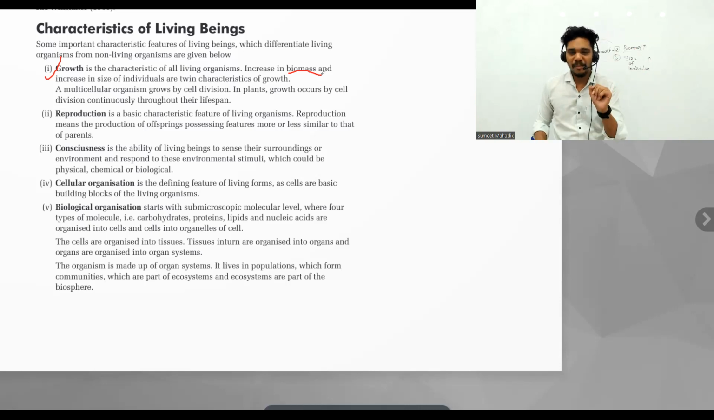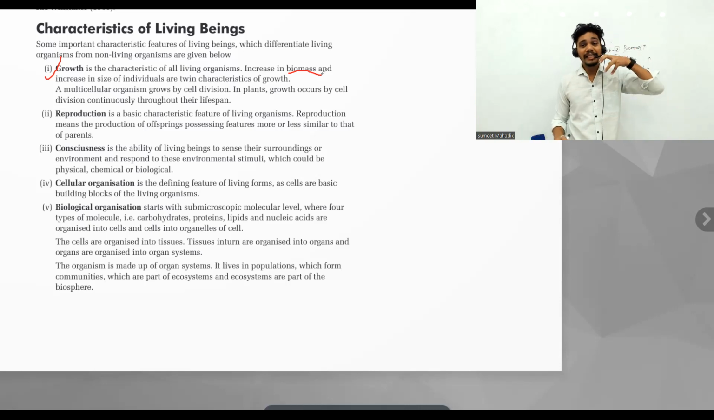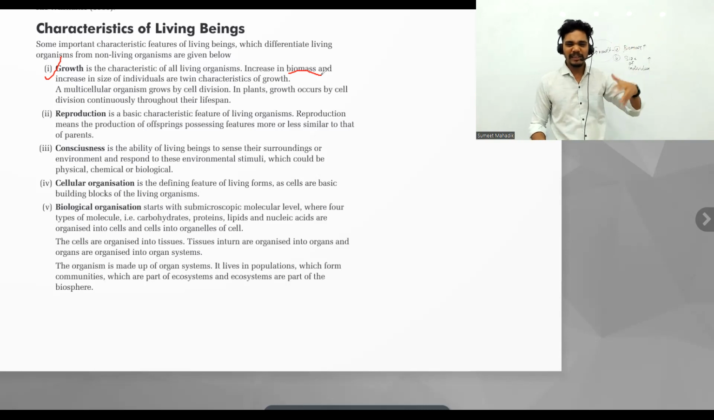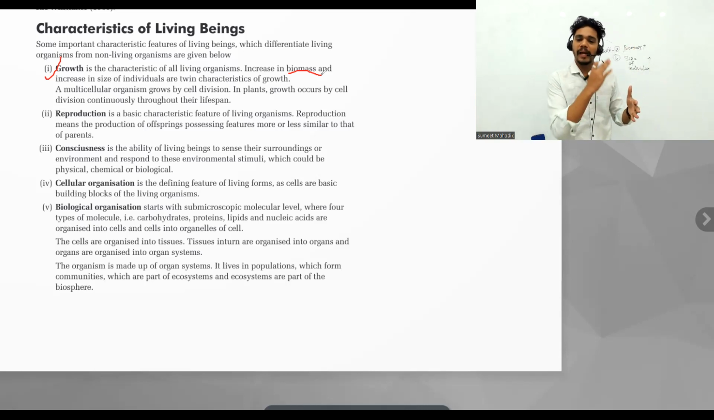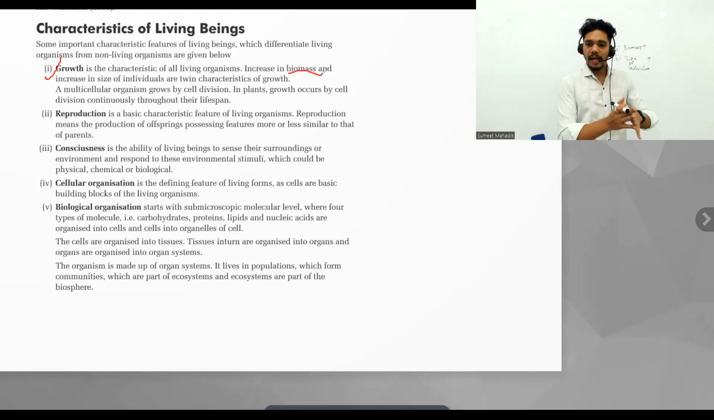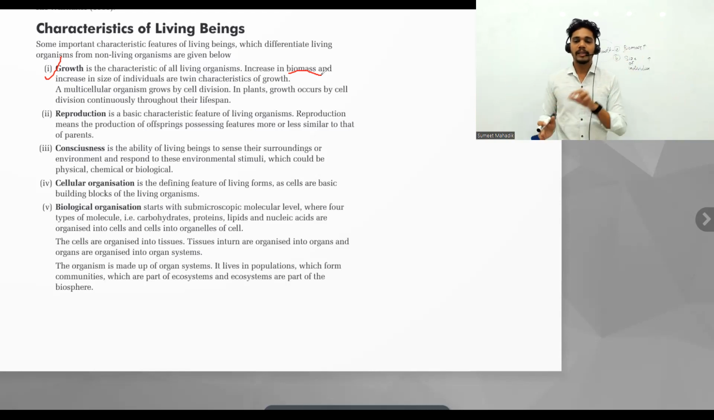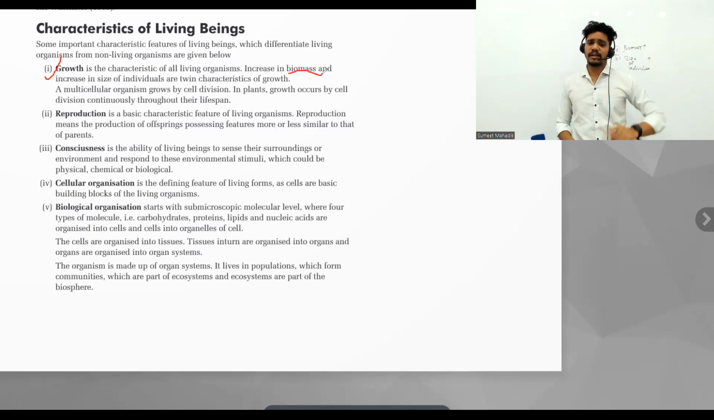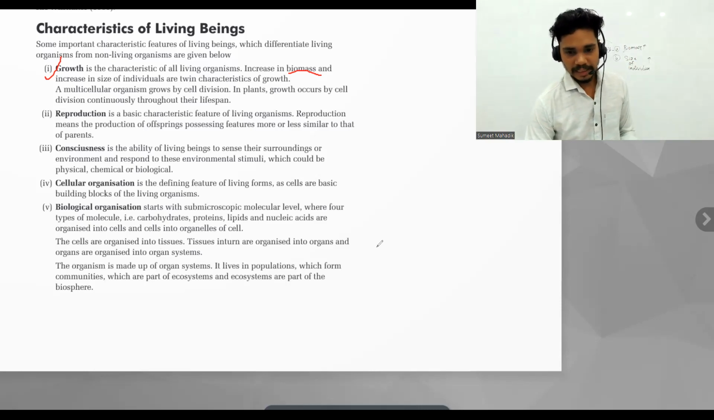Why? The meristematic tissue is continuously growing. Yes or no? Continuously they undergo multiplication. That's why the plant throughout its lifespan is continuously growing. So growth in the plant is continuous, while growth in animals is limited to a lifespan. Okay, so this is the first characteristic we talk about, that is growth. Let's move to the next one, that is reproduction.